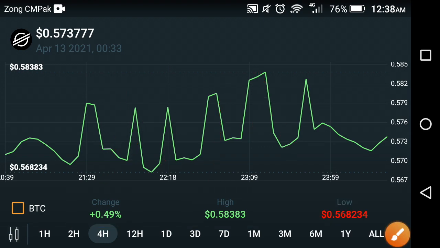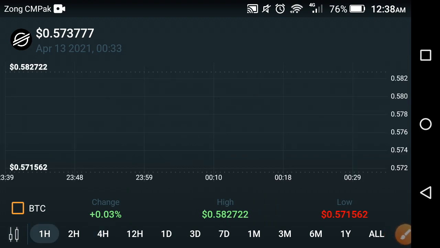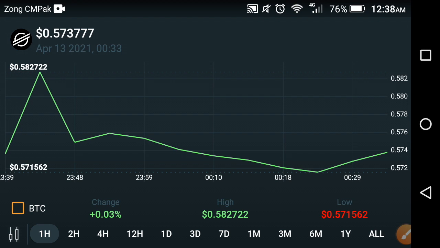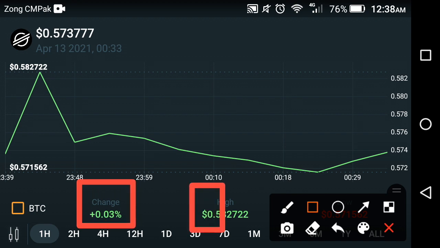Now for more details, let's check out the current status of the XLM coin in the cryptocurrencies market. What is the current change in the XLM coin? That is the last 1-hour price prediction you are watching on the screen. The change at this time is positive 0.03%, and the high price of the XLM coin is $0.582722 in the last 1 hour, friends.